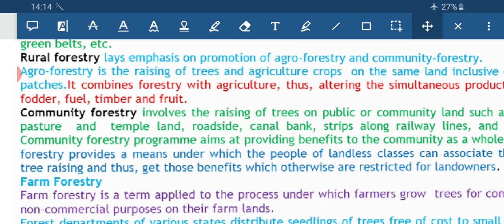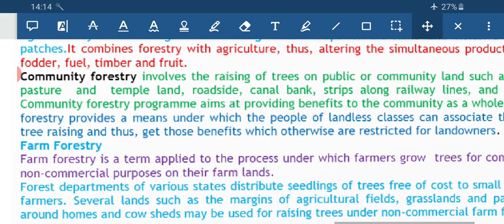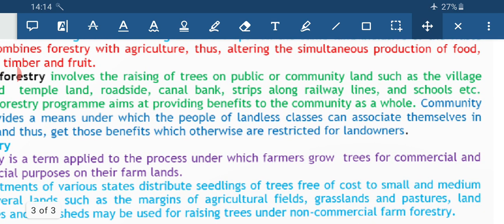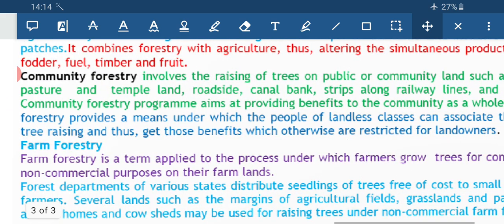They can grow trees on the barren grounds, which are not cultivated for crops. So they can gather their livelihood from that particular plot of land that they have grown for the forest. That is termed as farm forestry, where the farmers grow trees for commercial and non-commercial purposes.